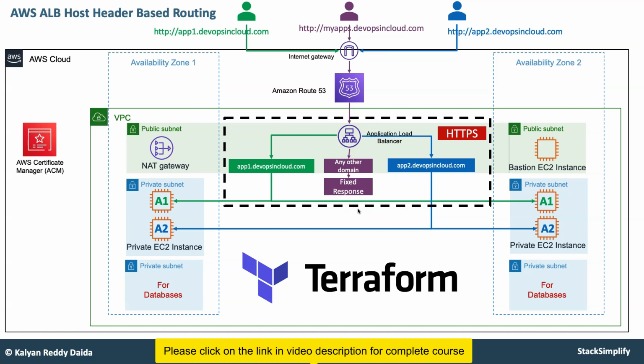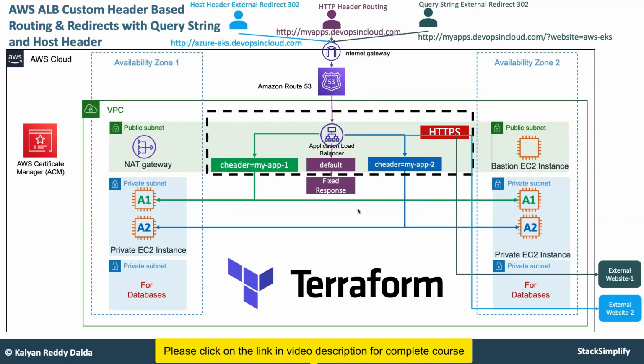Okay, so from there you will move on to the next thing called ALB custom header based routing and redirects with query string and then host header. When you have the custom header, C header equal to myapp1, send the request to app1, and when you have the custom header myapp2, send the request to app2. So this is custom header based routing you are going to implement.